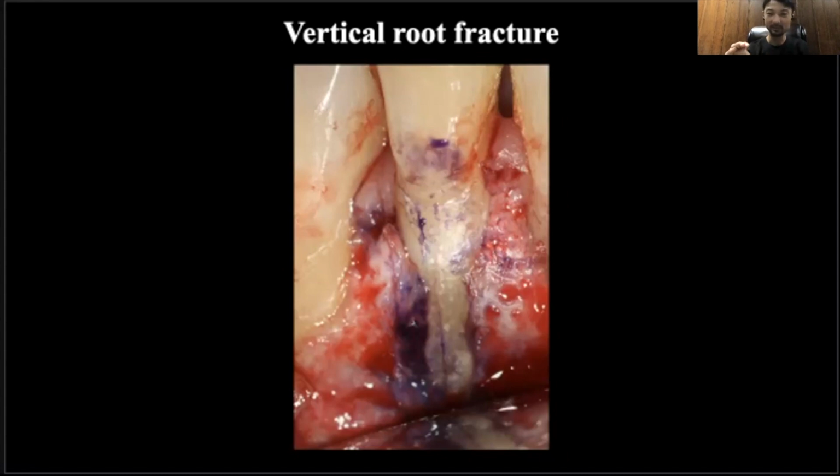If you cut the root, what about the other root? It could be fractured as well. So I don't do that much root amputation if there's a vertical root fracture. Some people do, and if patients want to save it, we can try, but that's not going to be the first option for me.